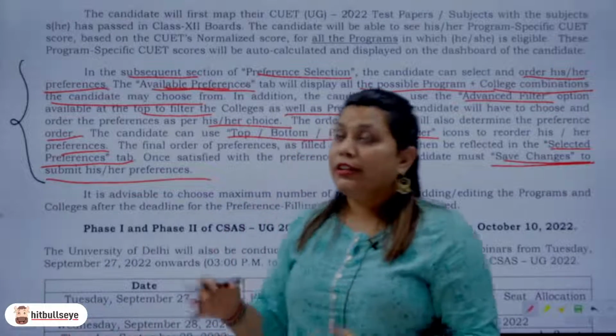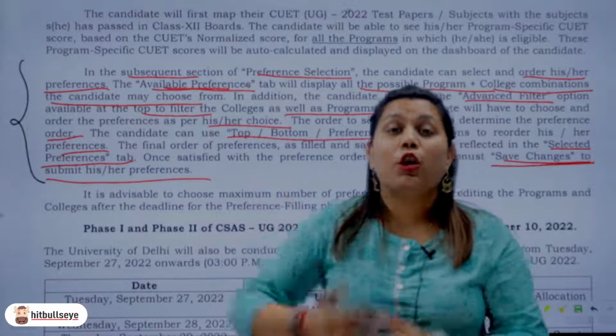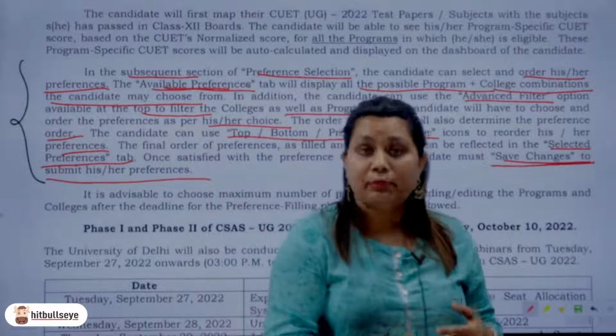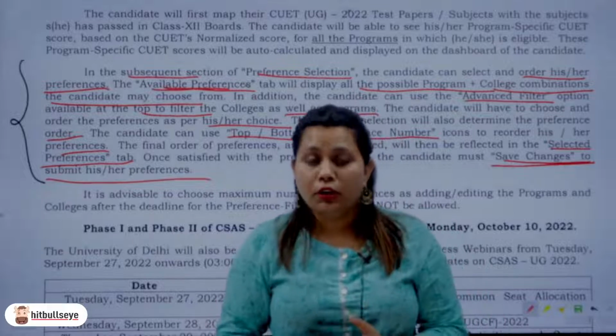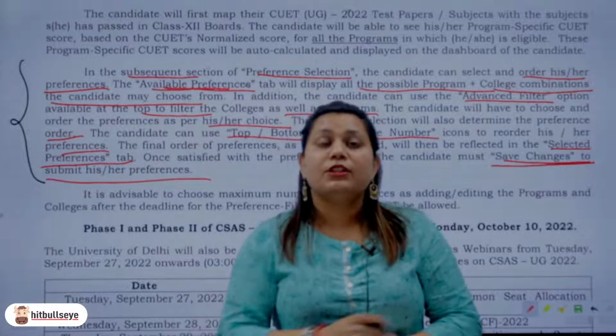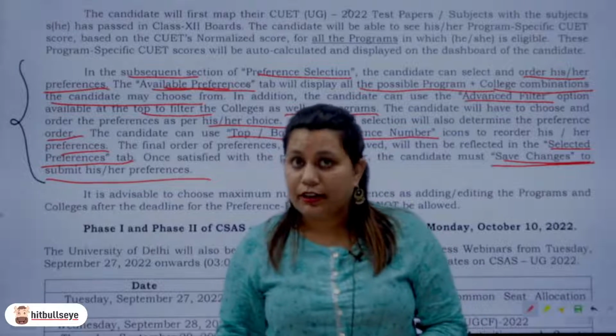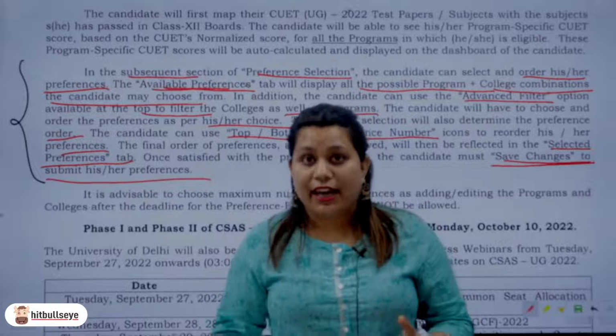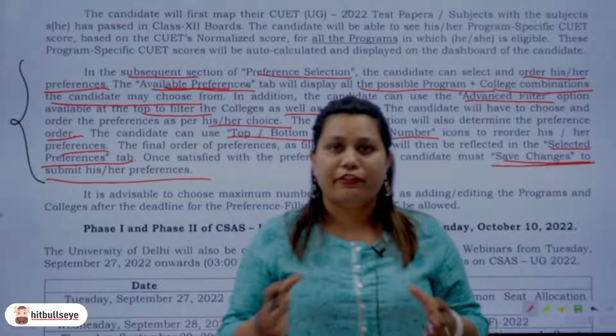And another important thing, once it is saved, you cannot change it. It is not like a CUET form wherein you can go ahead and make amendments. You're not going to get a correction window. Once you have submitted, once you have saved your preferences, you cannot make any changes in that. So be very clear about it. Take your time, do your research, like I said, and choose maximum preferences.